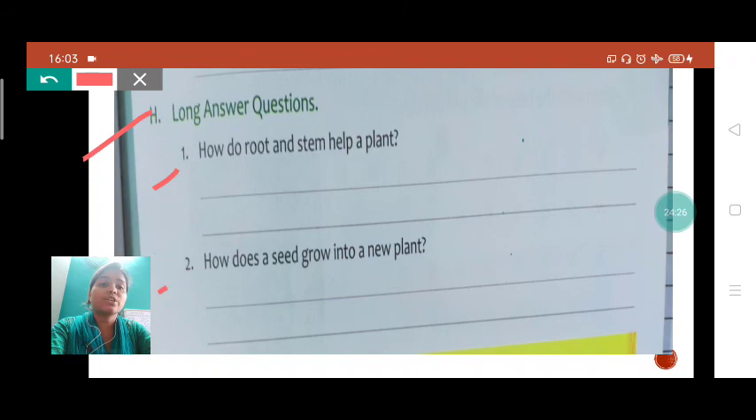Now see the next question. How does a seed grow into a plant? How does a seed grow into a plant, student? We have learned that when a seed gets enough sunlight, water and air, then what happened? Then a baby plant comes out of the seed. Okay, so we will write here the answer like this. When a seed gets enough air, water and sunlight, a baby plant comes out of the seed. So this will be the answer, students. Now all the questions are completed.